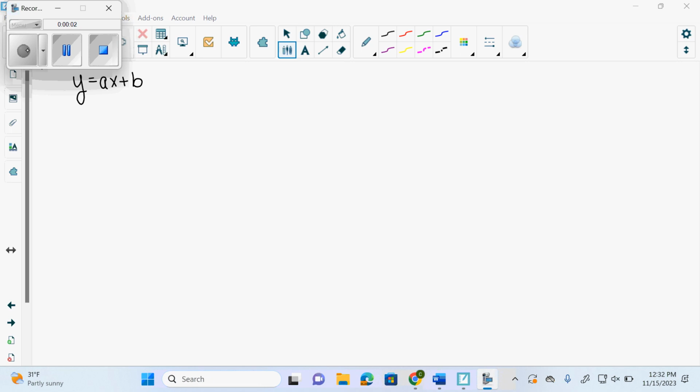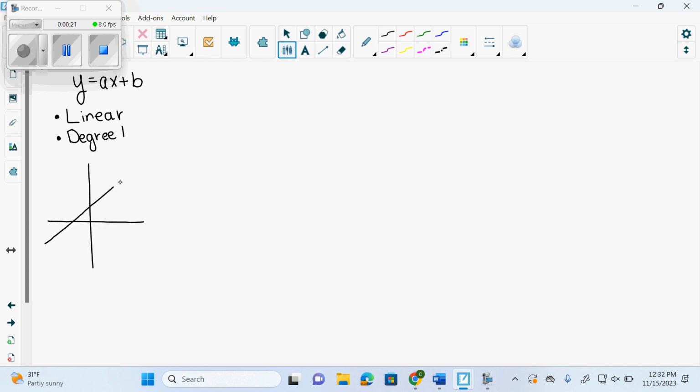y equals ax plus b. What type of graph is this? Linear. It is also called what? Degree 1. And linear graphs are a line, so they go something like this. Correct?